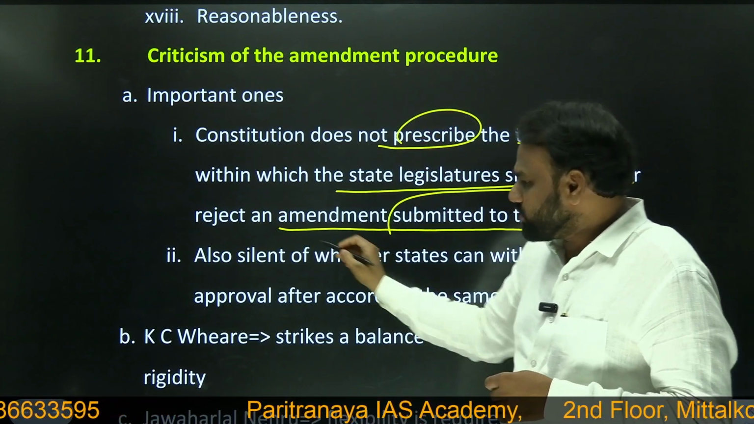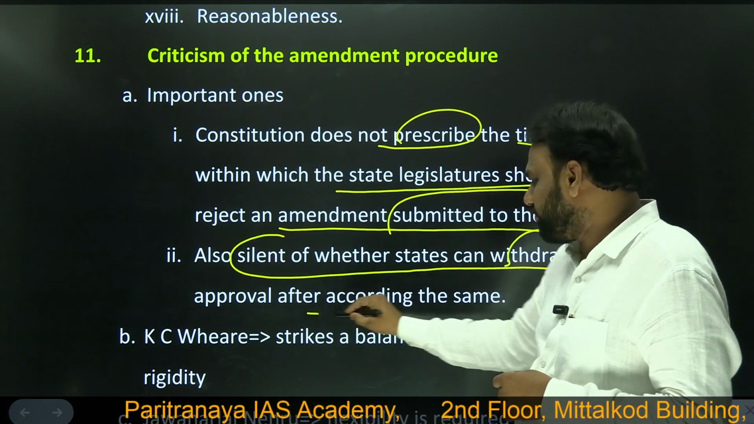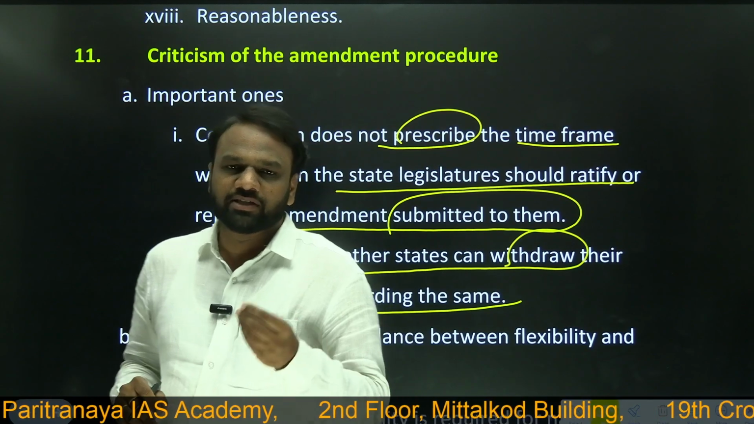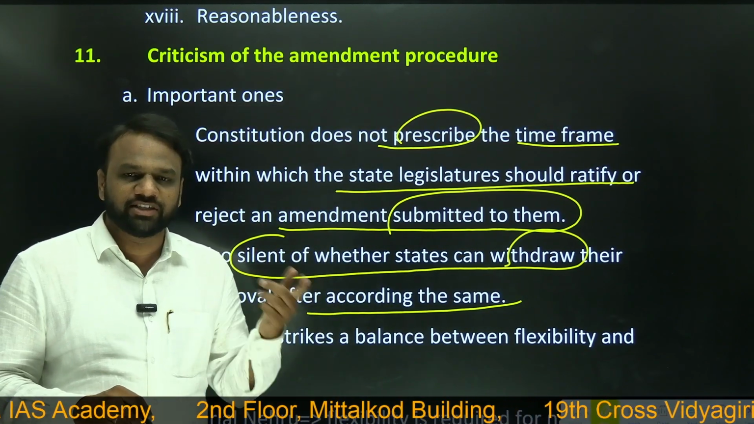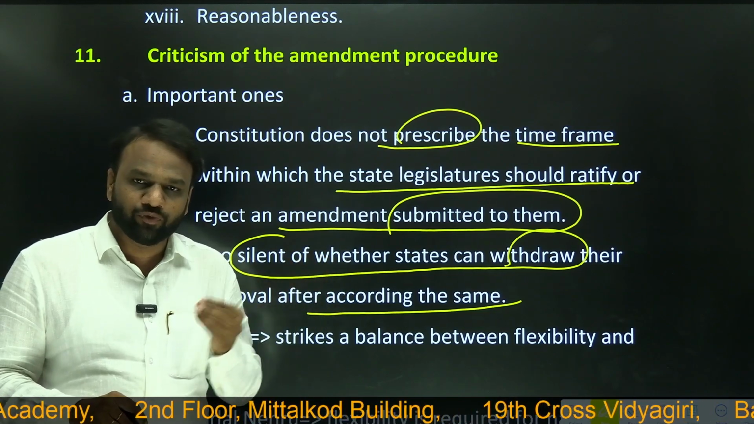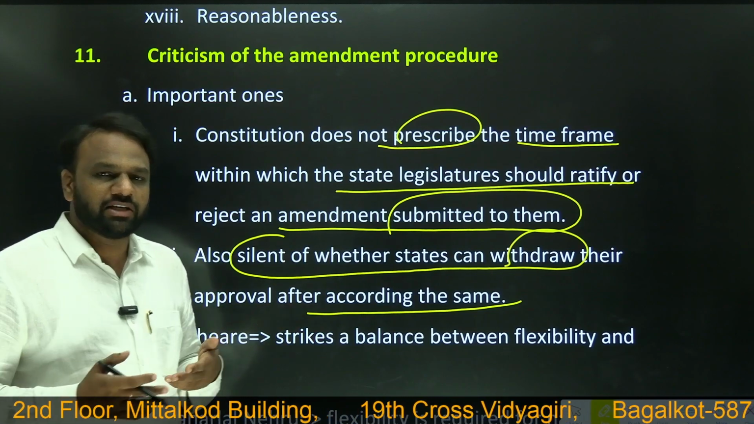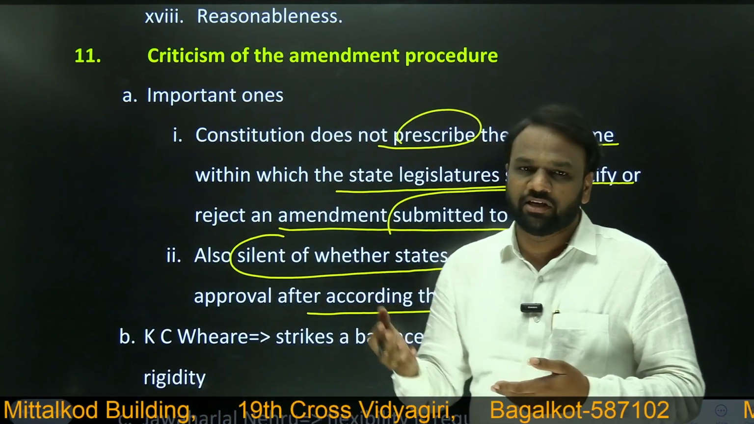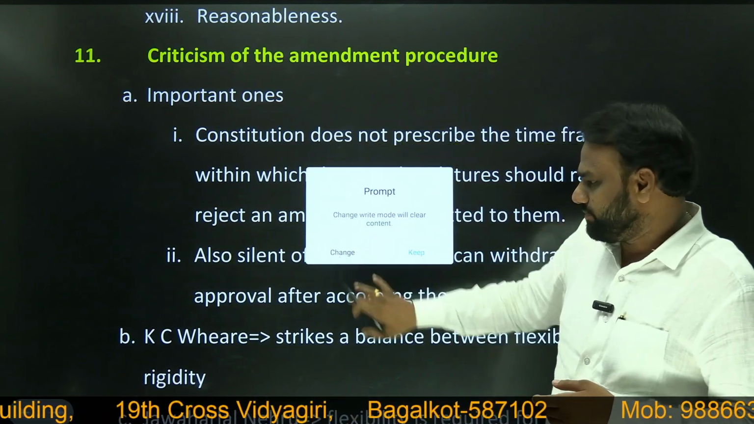Next, the constitution is also silent on whether states can withdraw their approval after according the same. Okay, for example, let us assume Karnataka state gives its consent for GST. But later on, if Karnataka wants to withdraw it, there is no clarity on that. No provision is present in the constitution wherein a state can withdraw the consent which it has given previously. So all these are used as criticism.